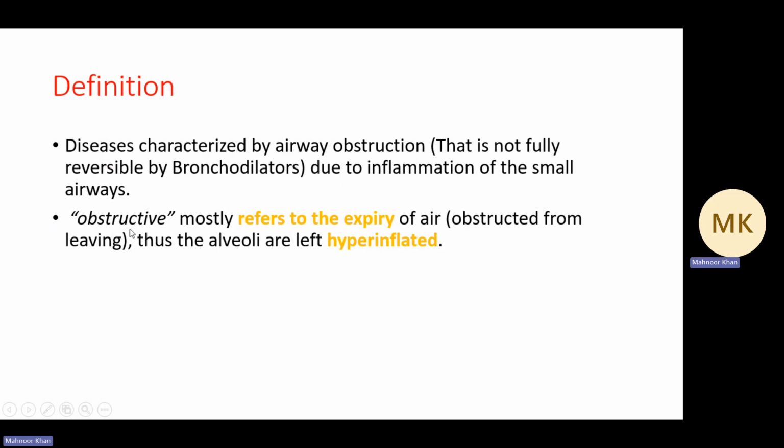What do you mean by obstructive? Obstructive means that you are referring to the expiration of the air. So the air is obstructed from leaving the lung. And thus the alveoli are left hyperinflated because the air does not leave the alveoli, it does not get expired, so the alveoli remain hyperinflated, which is not a good situation.